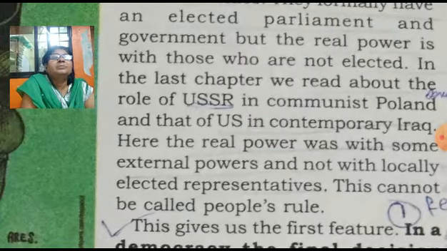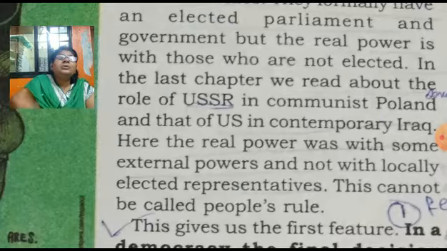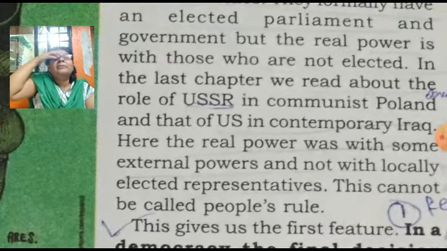In the last chapter we read about the role of the USSR in communist Poland and the US in contemporary Iraq. These are communist countries and monarchies, but we do not expect this in democratic countries. Here the real power was with the external power.